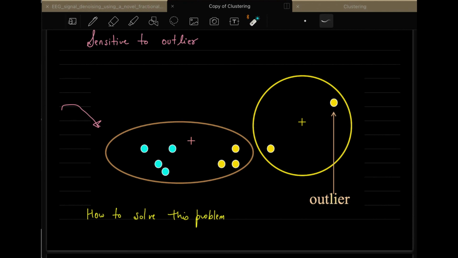Whereas in k-medoids, we want to select the clusters only on the data points, whether it is this or this or this or this. Our clusters should be the data points only, and it should not be this one and should not be this one. So that is what k-medoids is trying to solve.